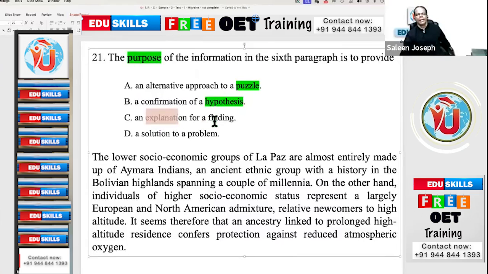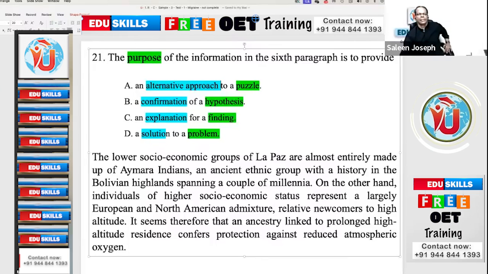And a solution to a problem. These are the concept-based edging words, but differentiating edging words are solution, explanation, confirmation, alternative approach.